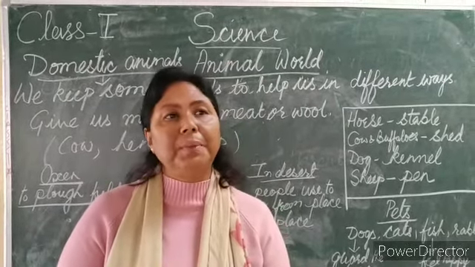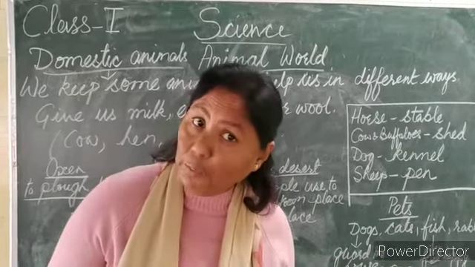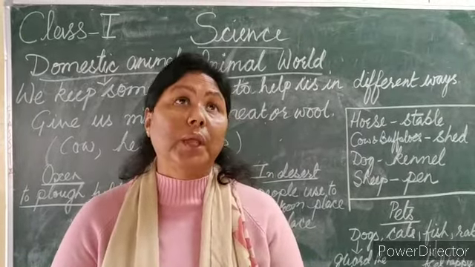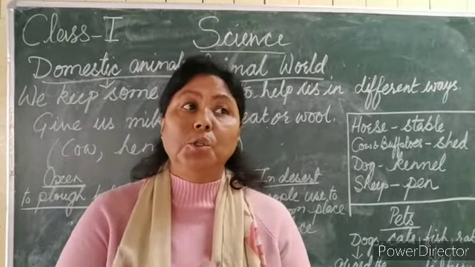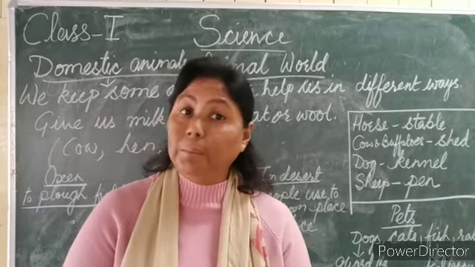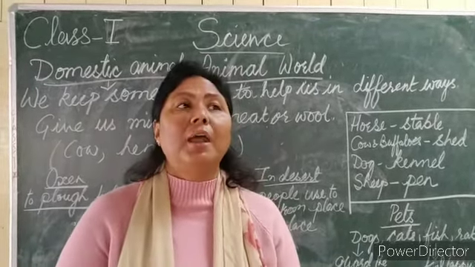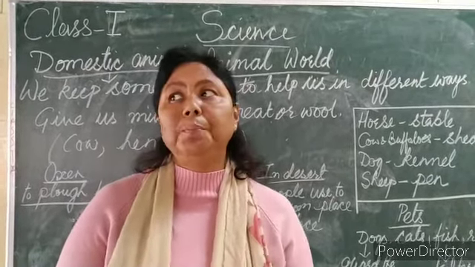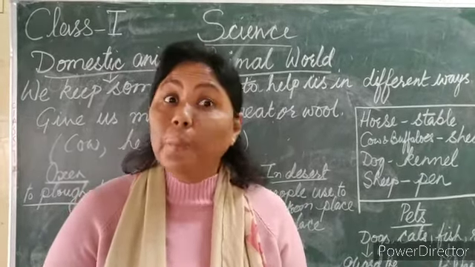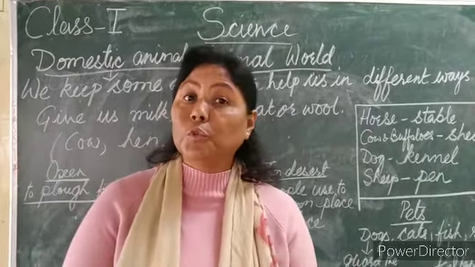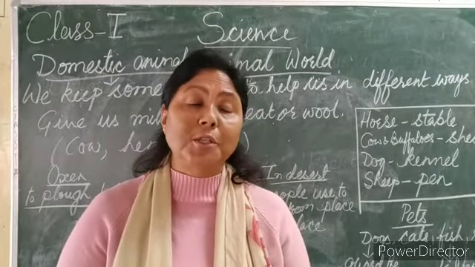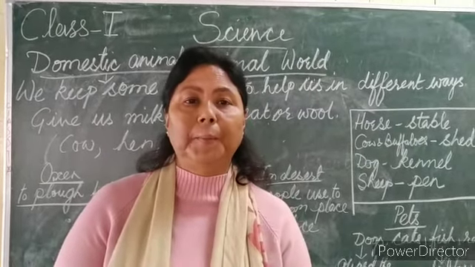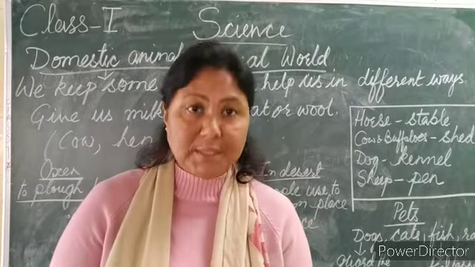Sometimes we keep them because they will give us something, right? Like they give us egg. Who gives us egg? Hen also, then duck also. So in order to have egg, we keep ducks and hen at home, isn't it? And of course, we take their meat, we call it chicken. In the same way, we keep some animals because they give us milk. And milk we use to drink, especially the small children and the older people. They have to drink milk. That gives you strength, isn't it?